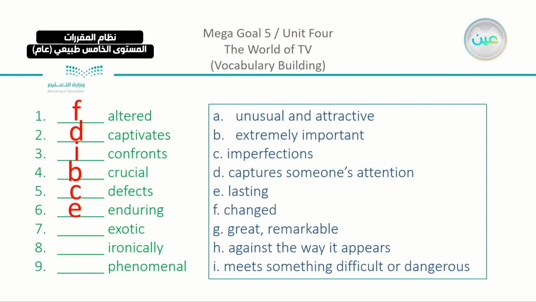Then we have here exotic. Let's go back to that island that I talked about. The tropical island, something that is attractive, unusual. We have here, yes, A. Then we have here ironically. I can say something and not mean the same thing, or see something that doesn't give me the exact meaning of it, which is ironic. And we have here H, which is against the way it appears.